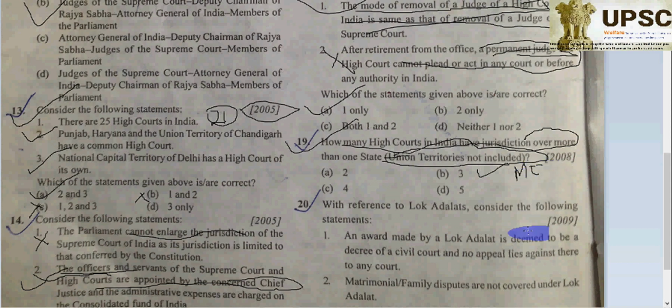Third one. Which state will have the third High Court? I am sure there are three High Courts having jurisdiction over more than one state, not including union territory. That is in the north-east, Guwahati.